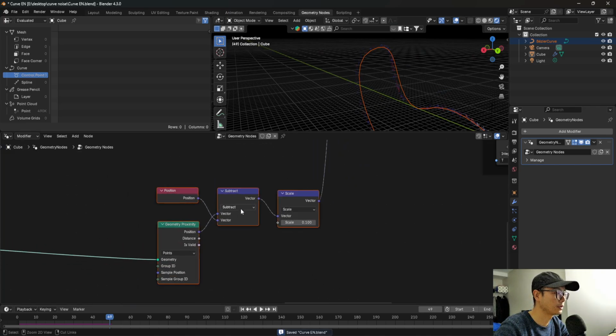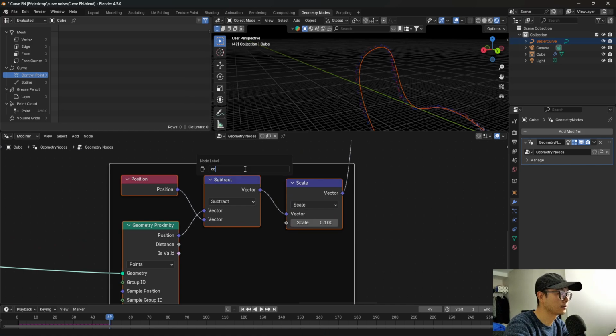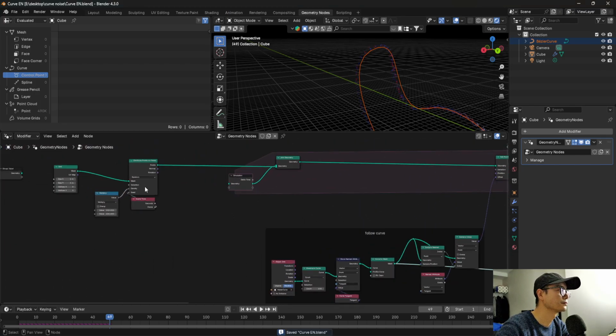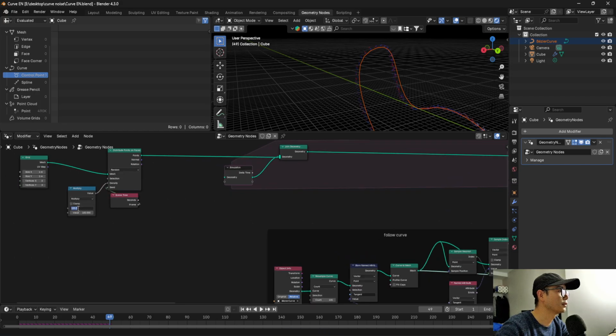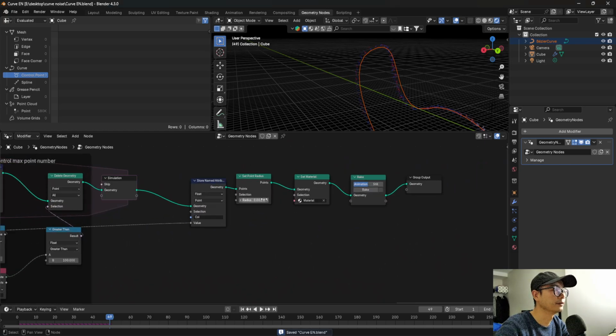So this I can name it like control the spread. And I think I can add the number of the points, and let's bake.